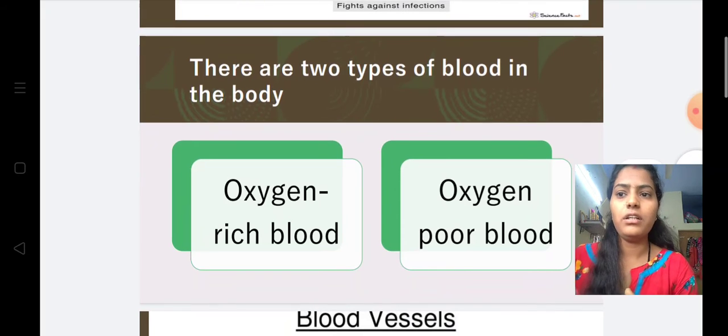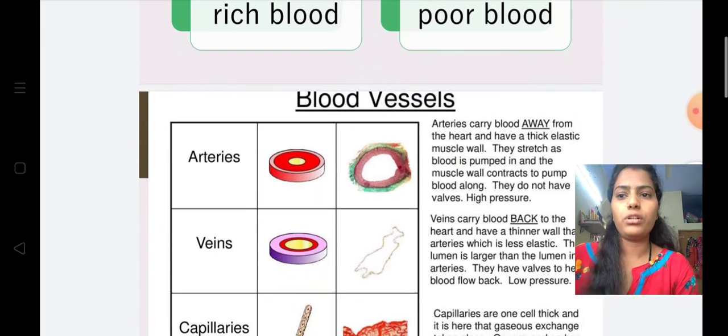And next is types of the blood. There are two types of the blood, that is oxygenated blood and deoxygenated blood, which is known as the oxygen rich blood or the oxygen poor blood respectively. So what is the need to separate this blood? To avoid the chances of death. So how is this separation carried out?